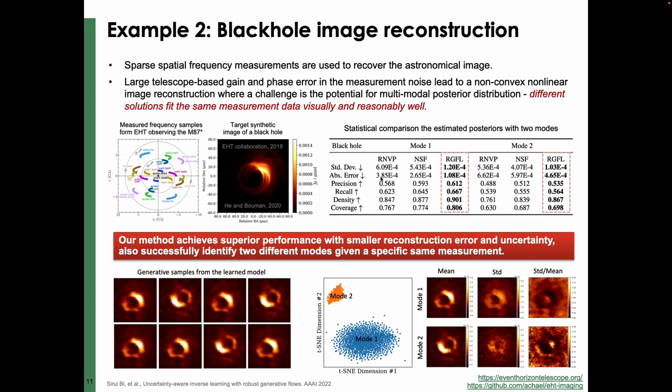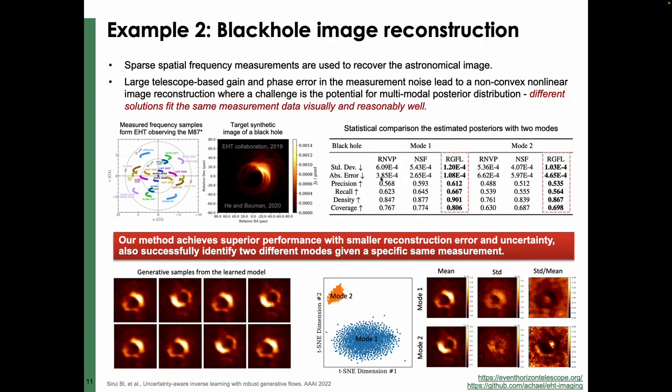In this example, we use the data from the EHT collaboration in 2019, and you will find more details on their GitHub. Our methods show good performance with smaller reconstruction error and uncertainties. We also observed and identified two different modes given a specific, same measurement. So I think that's it.